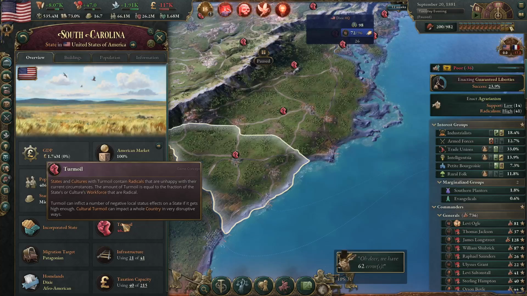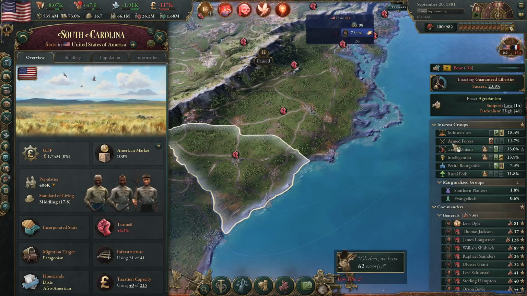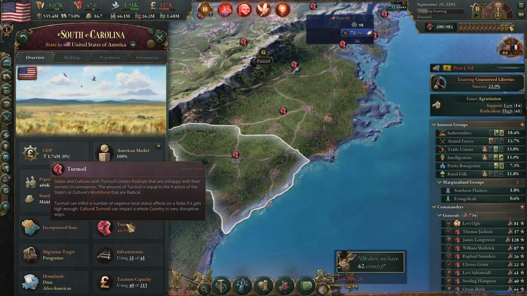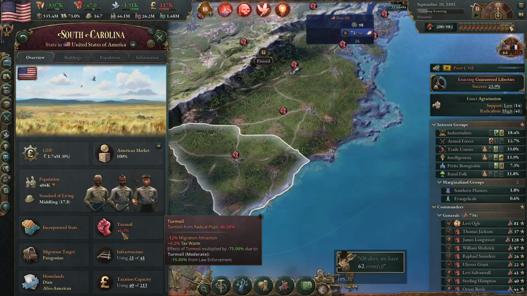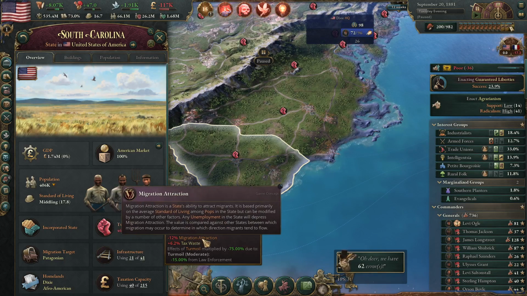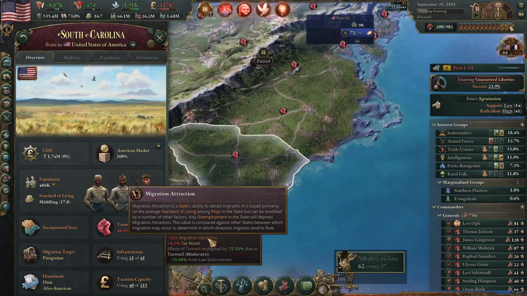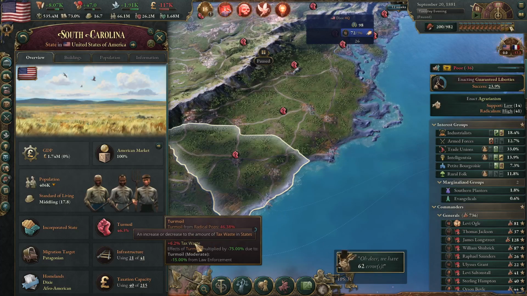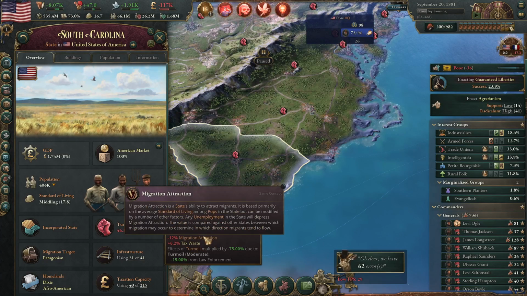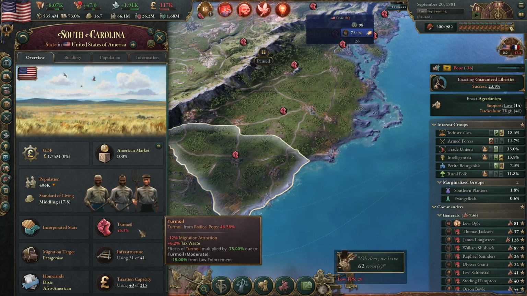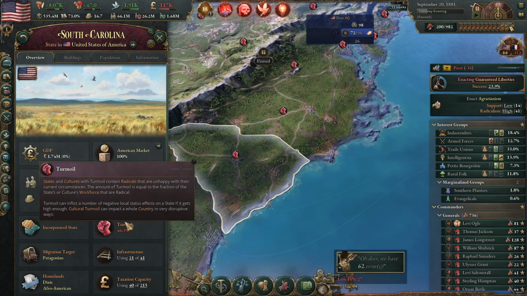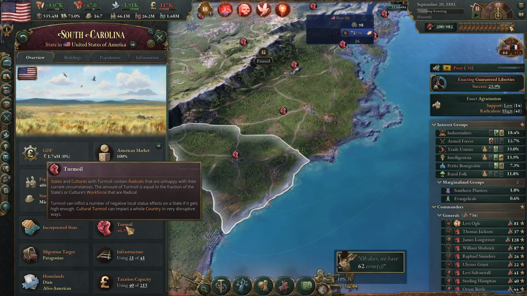Turmoil, on the other hand, requires a little bit more work other than just getting laws that you want to have in place anyway. And it can be really important if you don't mitigate it, because it's going to modify things pretty heavily. It's going to give you a migration attraction penalty, and it's going to give you a tax waste penalty. And those are two of the most important stats in the game. So just ignoring Turmoil and pretending it isn't a problem is going to be bad for you. But fortunately, there are ways out of it.